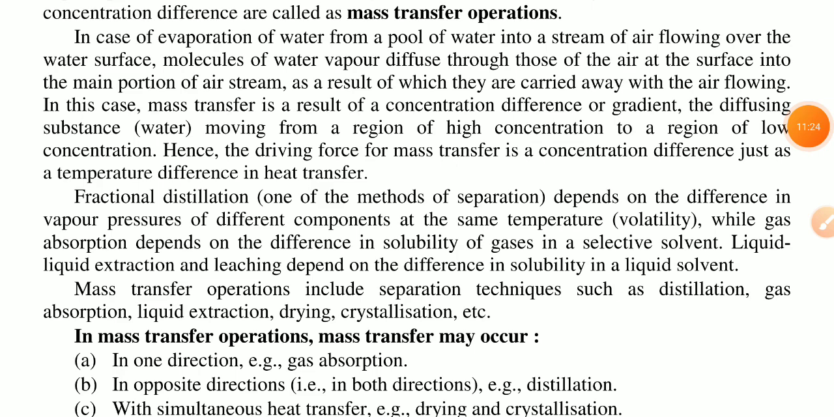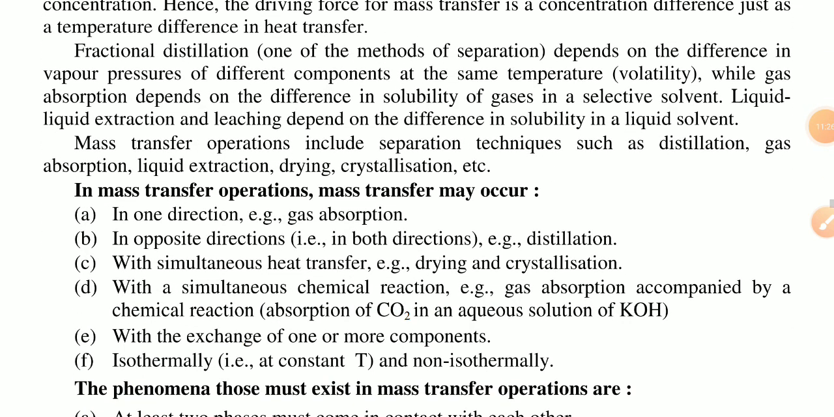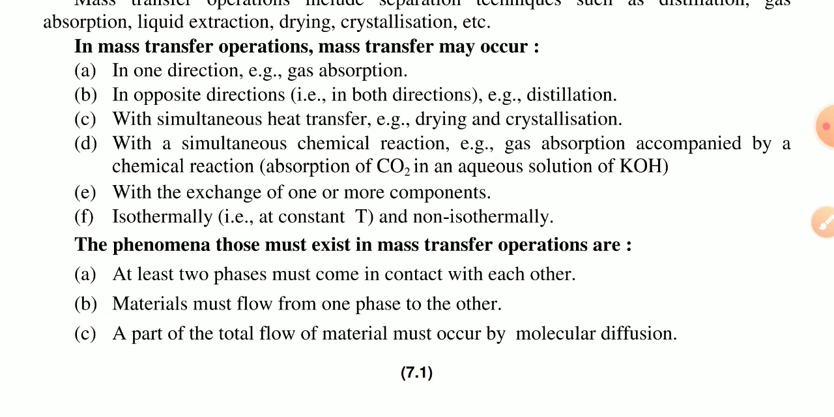Now, continuing: in a mass transfer operation, mass transfer may occur in one direction, for example gas absorption, and in both directions, for example distillation, with simultaneous heat transfer, for example crystallization, or with simultaneous chemical reaction, for example gas absorption accompanied by a chemical reaction.